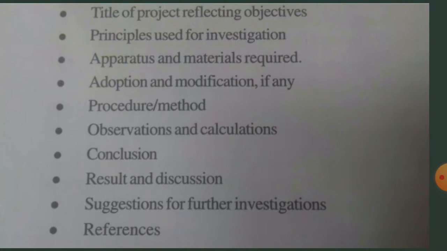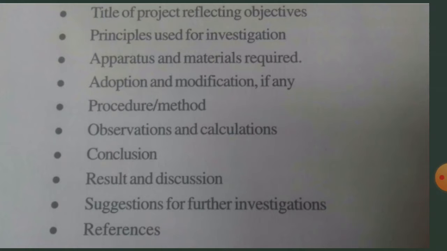We have to write the title of the project reflecting the objective. So that means we have to write the title of the project and the objectives of the project. This is the first step, we can say. The second one is principles used for investigation. What principles are we using? So many learning principles: learning by doing, learning by observation, learning by living. So many are there. So what are the principles we are using for this investigation in the field work? That's the second one.